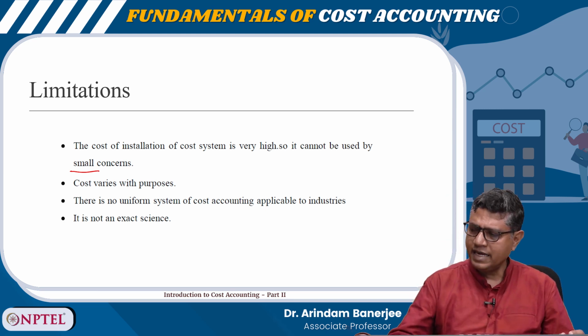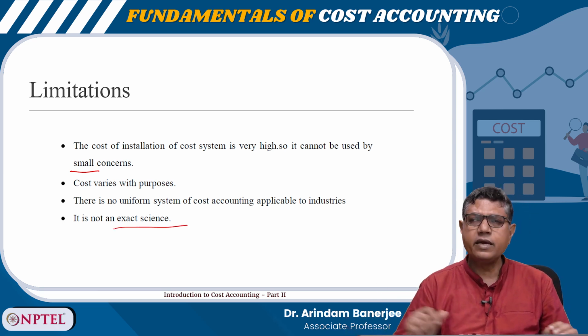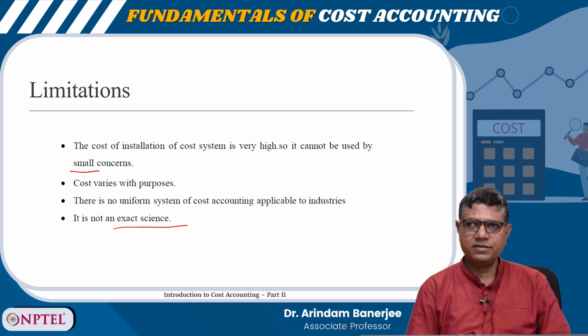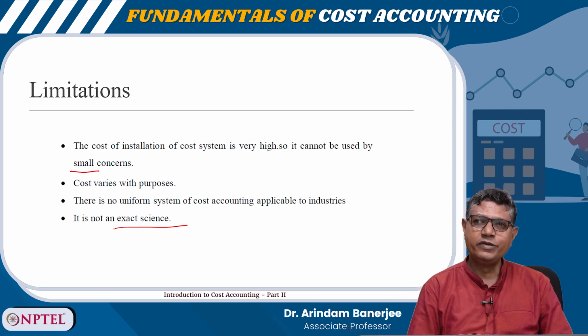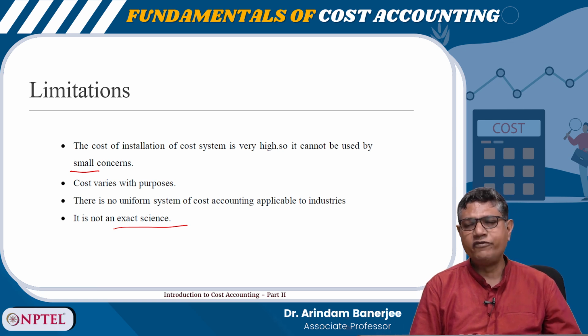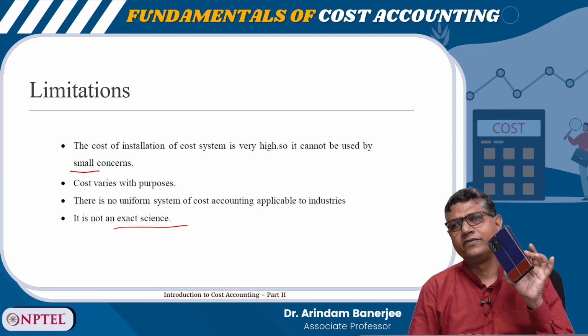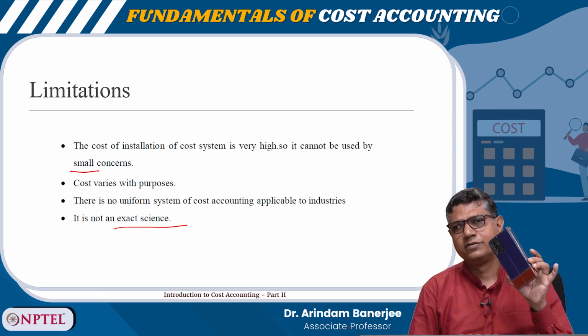Why is it not exactly a science? The reason is, as I said earlier, in many cases we use judgments, we take subjective calls. Like the salary of the CEO of a company which produces mobile phones: how will I allocate his salary to determine the cost of this unit of mobile phone?